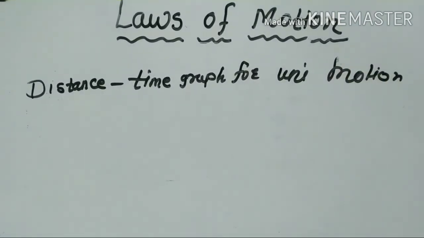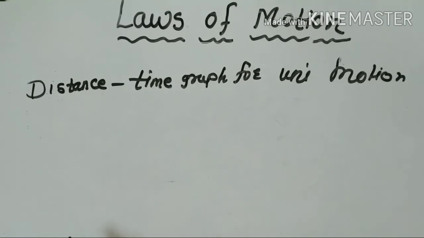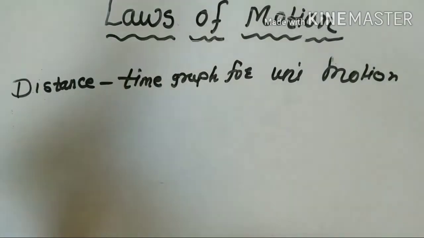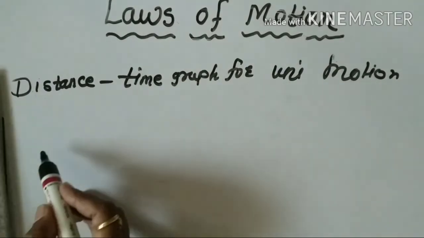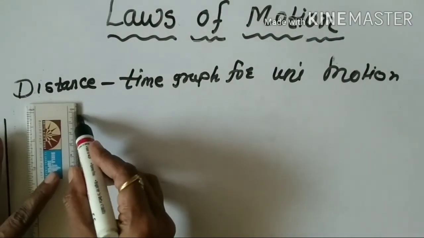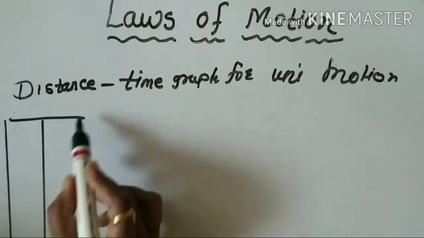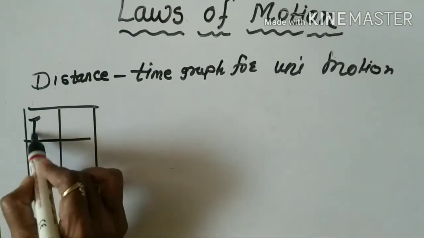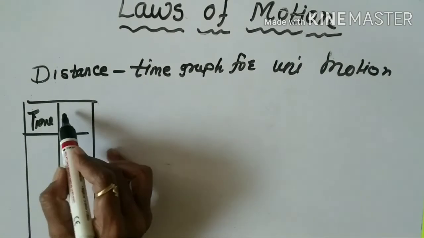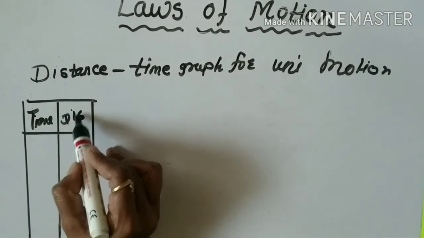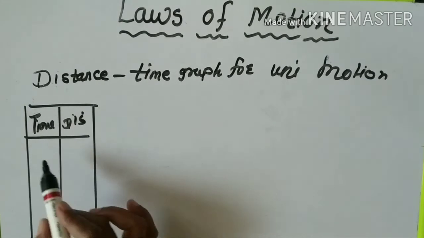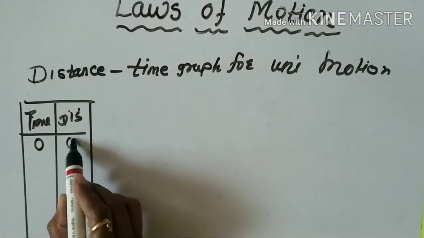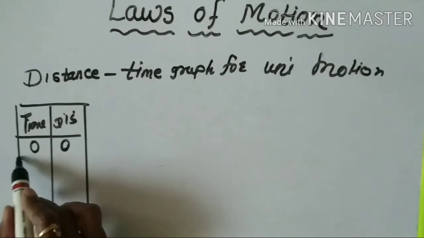See here, in this graph in your textbook, they have given two columns. First one, time and distance. Suppose when the object is at rest, distance is also zero, time is also zero.